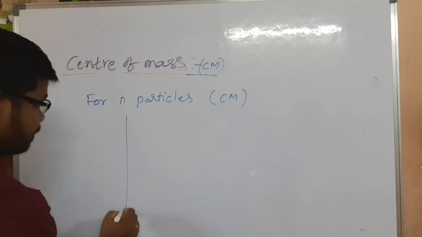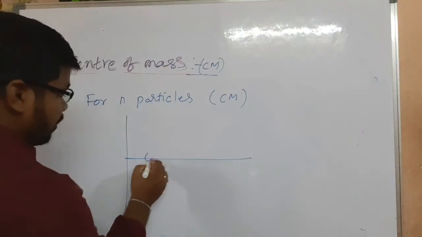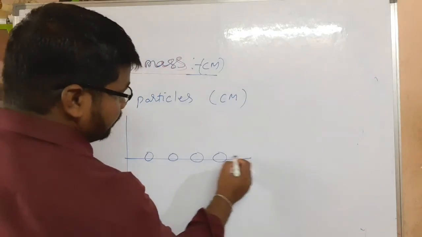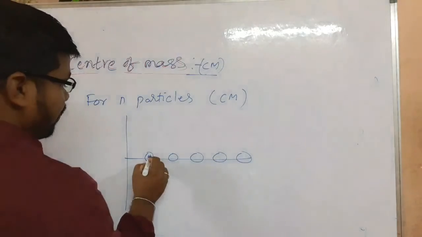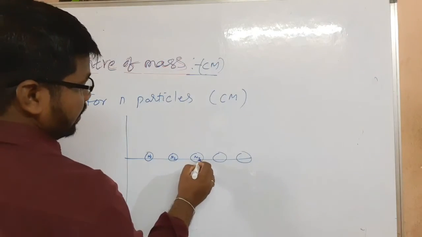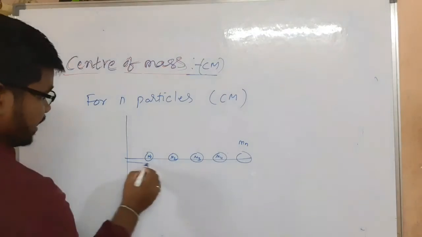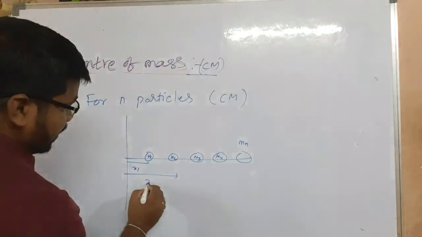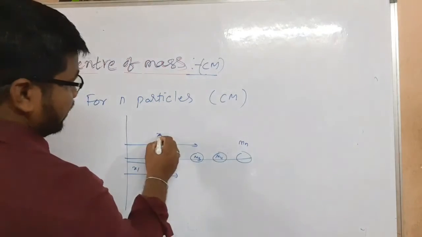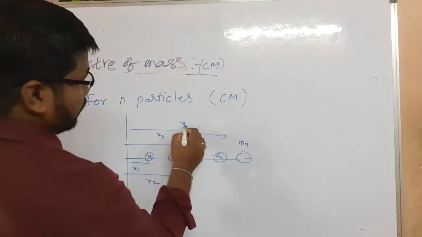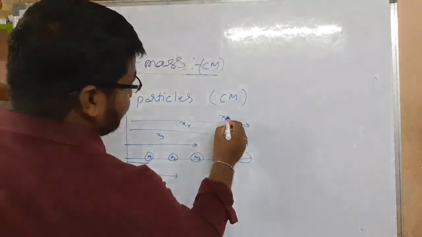Consider a number of bodies, m1, m2, m3, m4 and so on up to mn, with distances x1, x2, x3, x4 and xn.